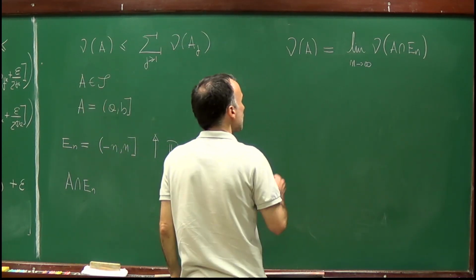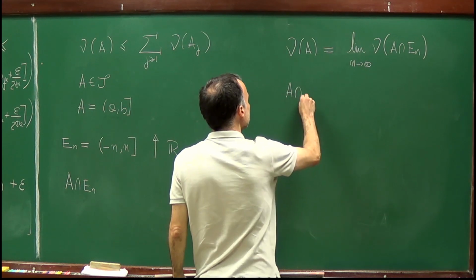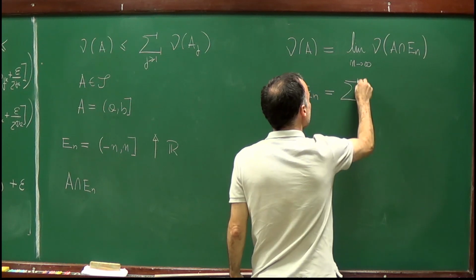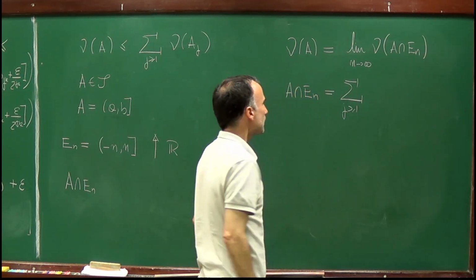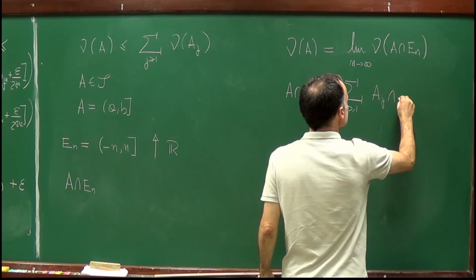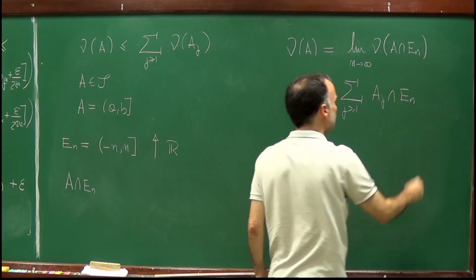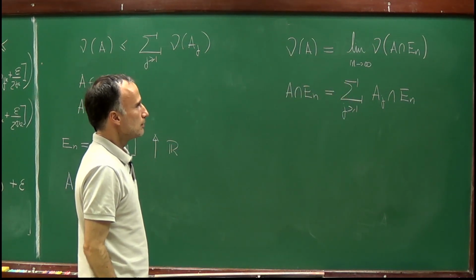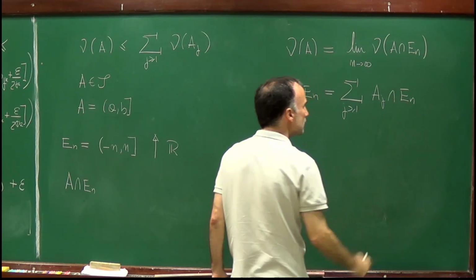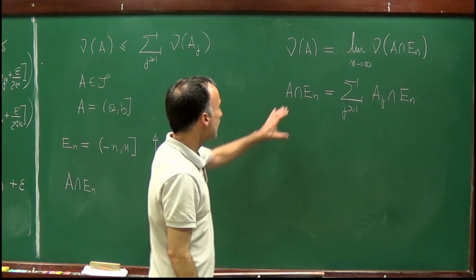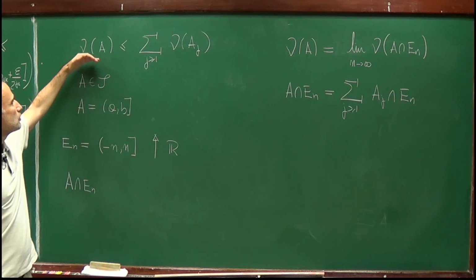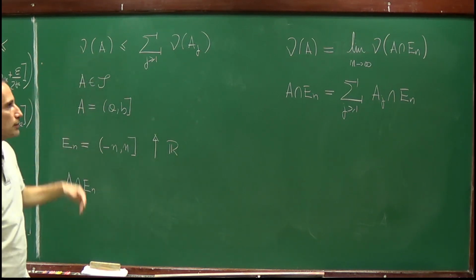So now I also claim that A intersection E_n is equal to the countable disjoint union of A_j intersection E_n. And again, since A_j is an element of the semi-algebra, A_j intersection E_n is an element of the semi-algebra, and therefore we are exactly under the conditions in which we proved this inequality.